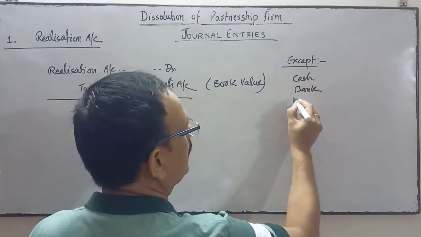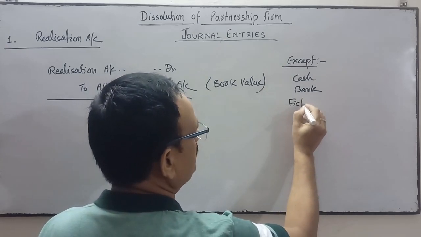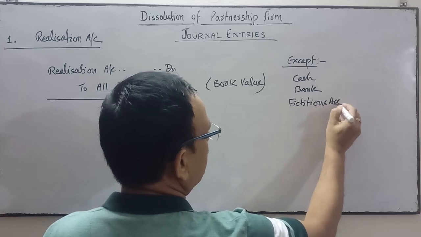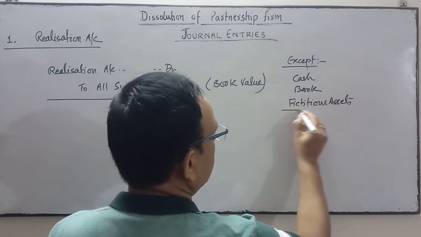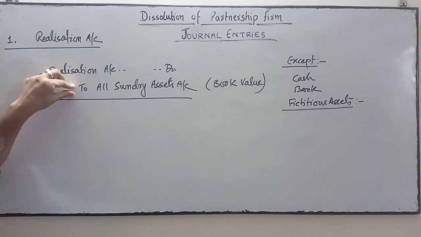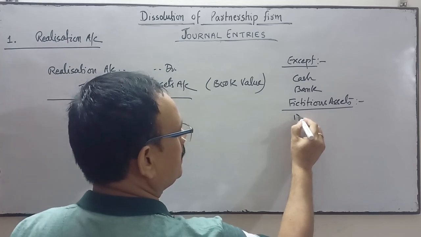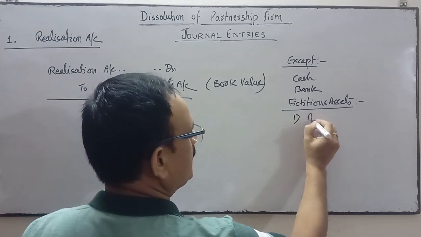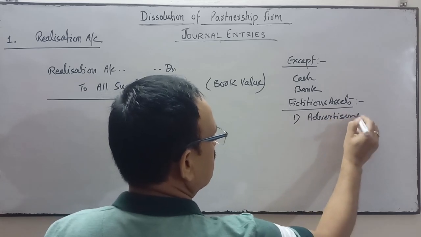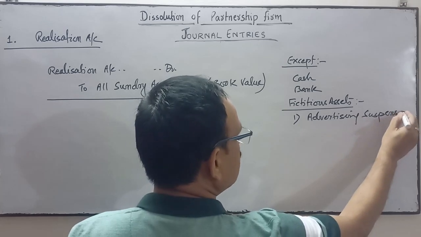and fictitious assets will not be debited to realization account. What are those fictitious assets? For instance, advertising suspense. Fictitious assets are those assets which are not actual assets.